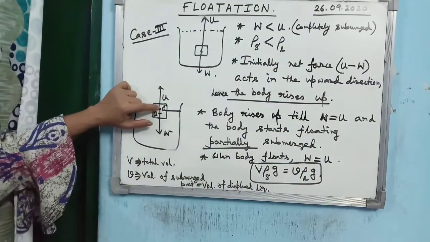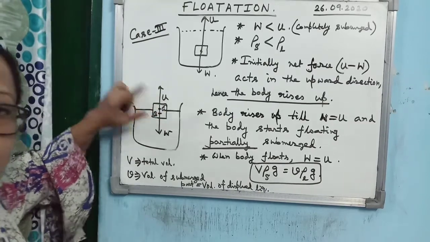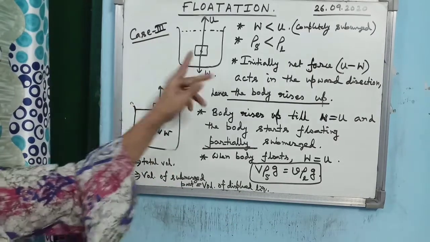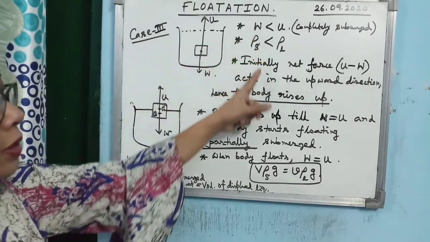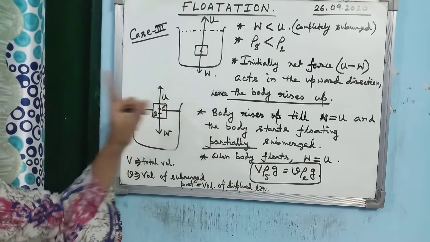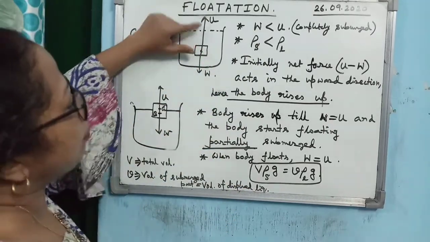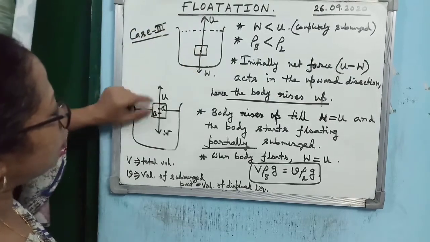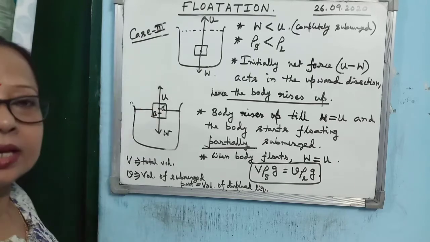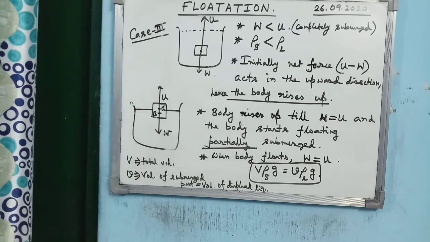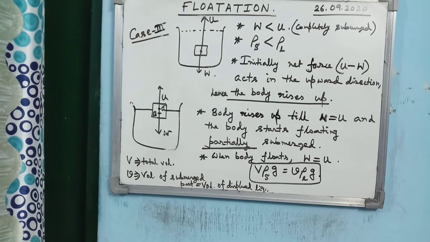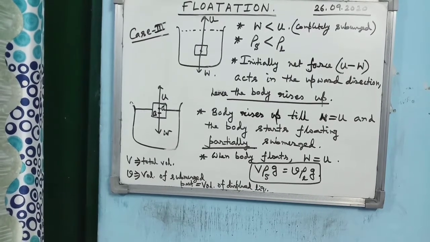As I already mentioned, the last point I have shown in the diagram, verbally I have said, but I have not written it. Both the diagrams you must write, and you must write all the points like this. While drawing weight and upthrust, upthrust I have drawn bigger than weight. And here when I have drawn it, then upthrust and weight, they are equal. So that is the point also you must take care while drawing the diagram, and you must learn this flotation. All the three cases are the most important part of this chapter.